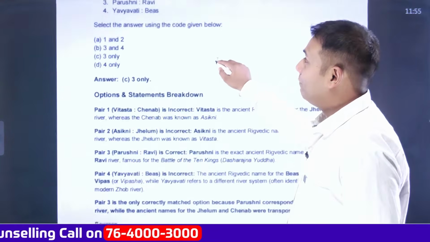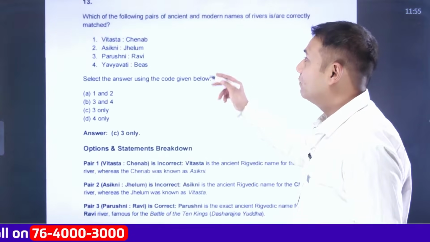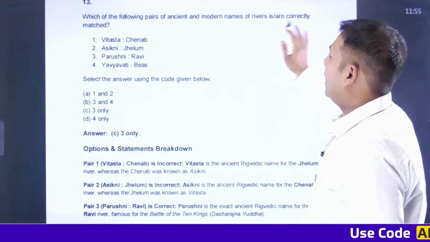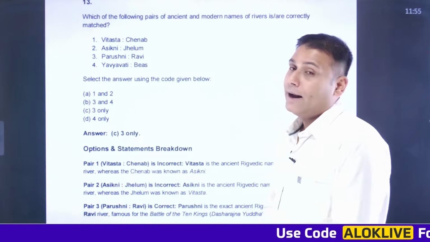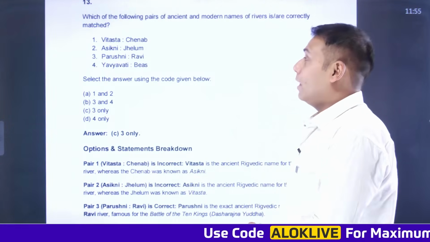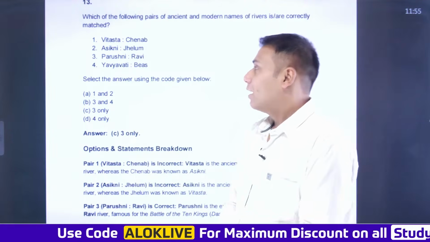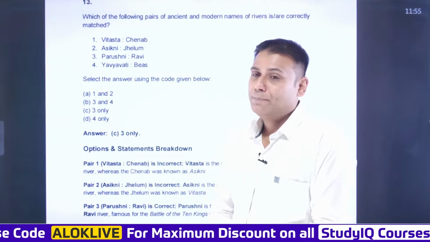And a question has been asked on the Vedic names of the rivers. The question is, which of the following pairs of the ancient and modern names of the rivers are correctly matched? Vitasta, Chenab; Askini, Jhelum; Parushini, Ravi; Yavavati, that is Byas.